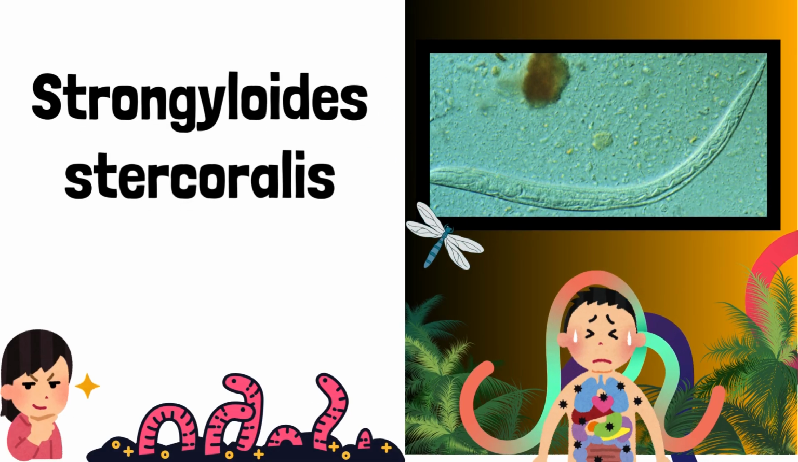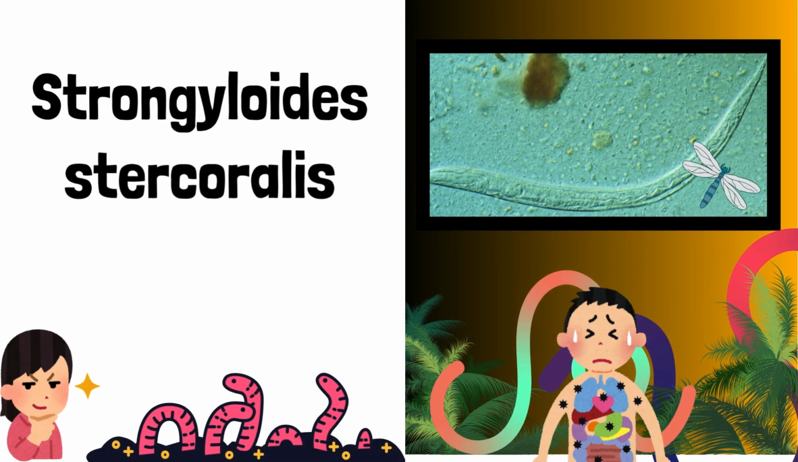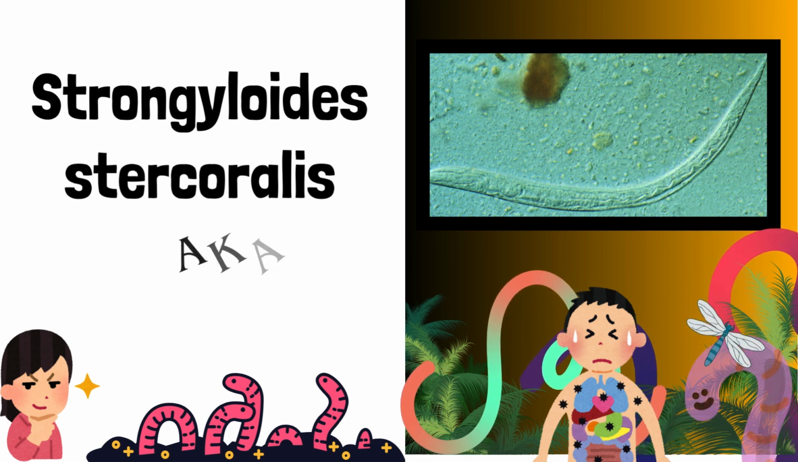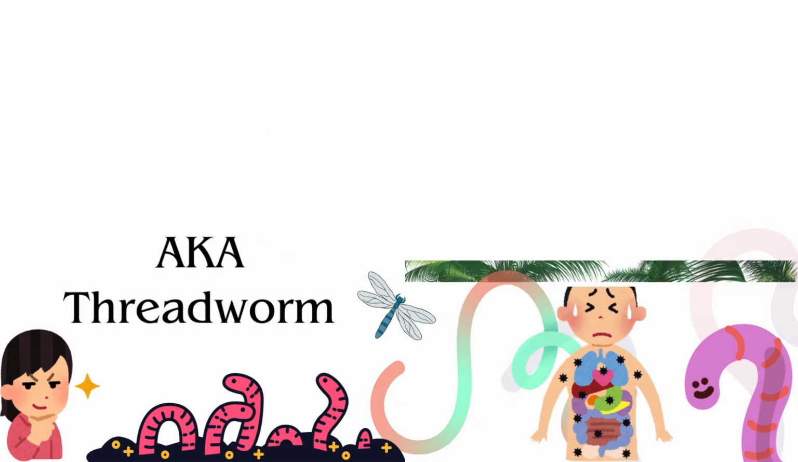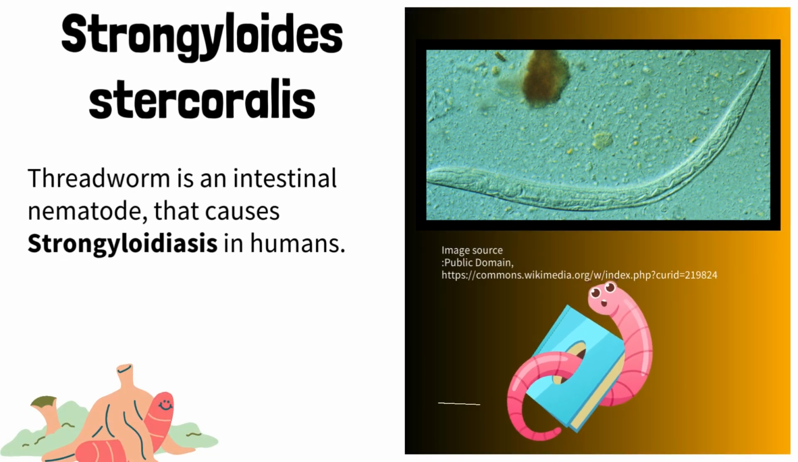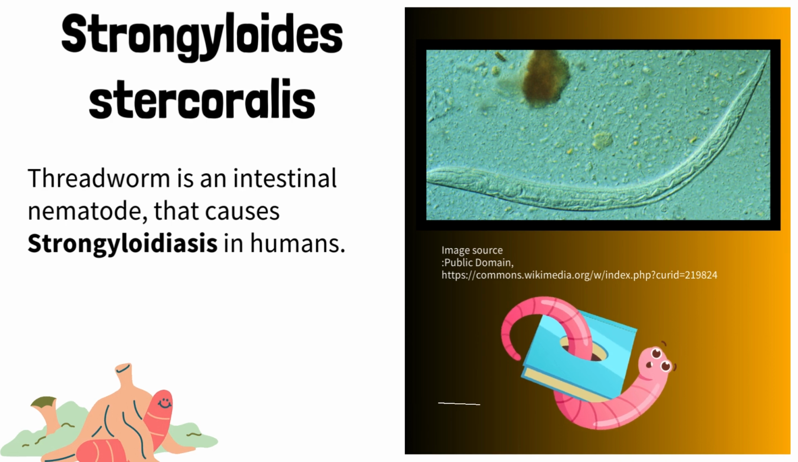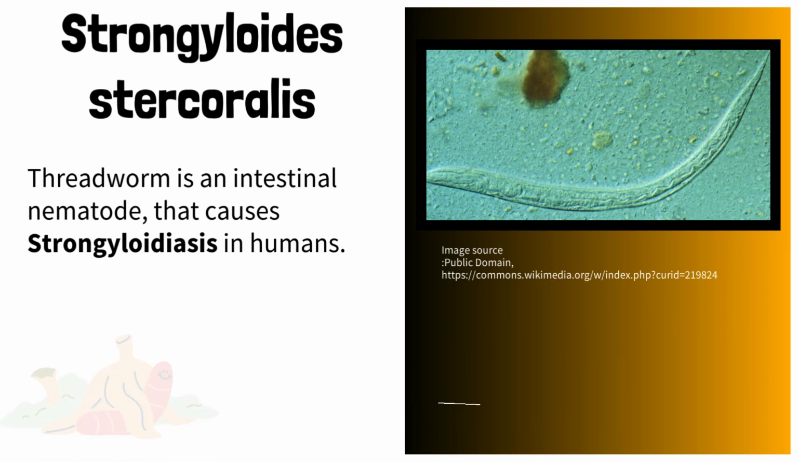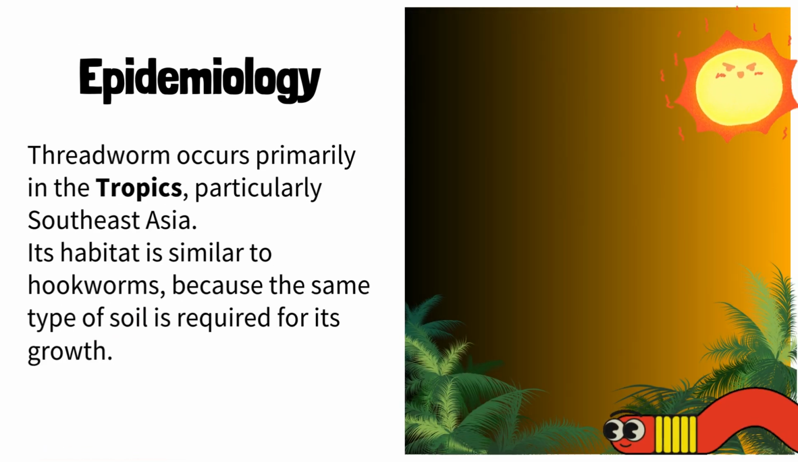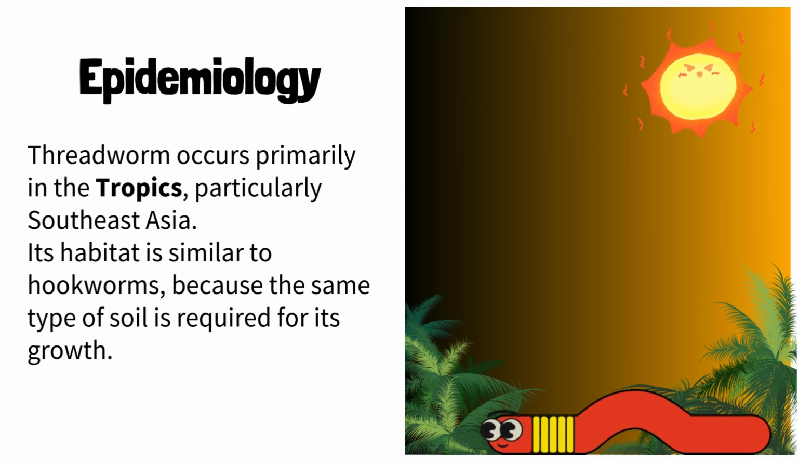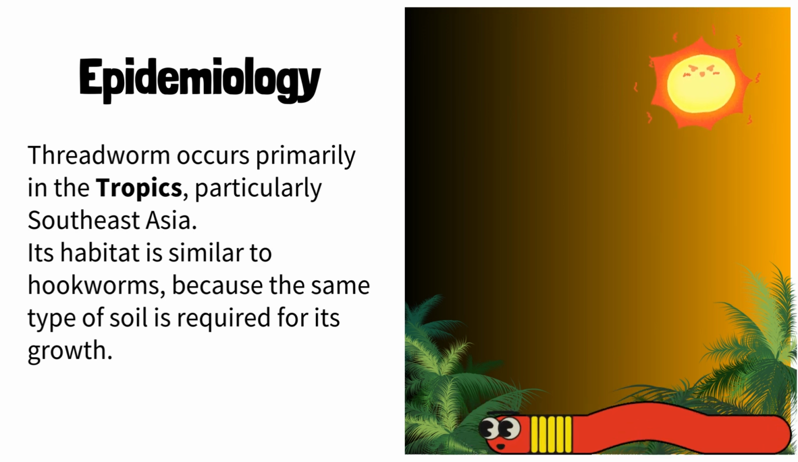In this video, we will discuss Strongyloides stercoralis. It is also known as the threadworm. What is Strongyloides stercoralis? Threadworm is an intestinal nematode that causes strongyloidiasis in humans. Epidemiology of this worm: threadworm occurs primarily in the tropics, particularly Southeast Asia.